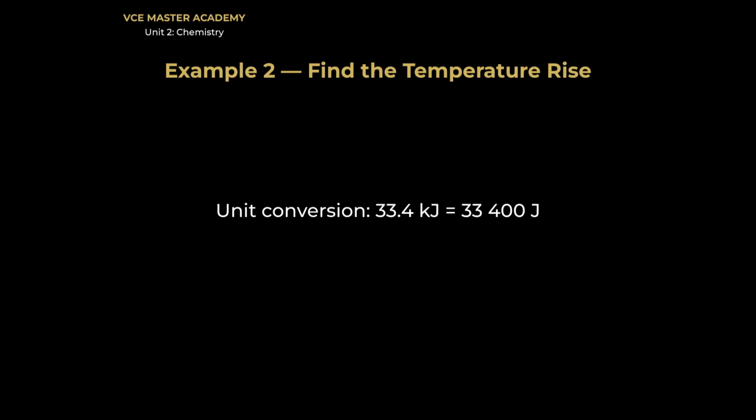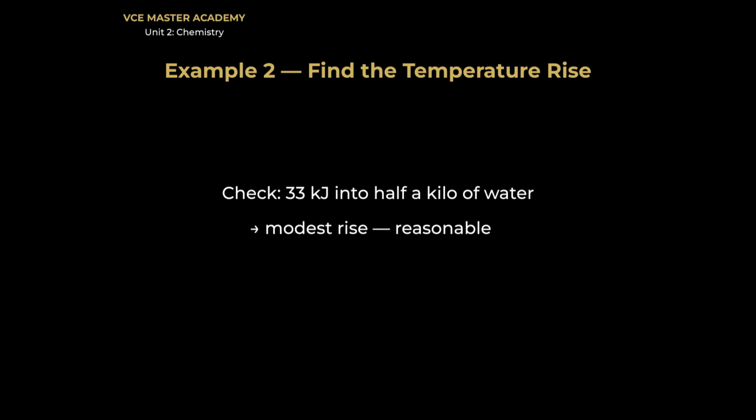Now the trap. The energy is in kilojoules, but our formula needs joules. Kilo means 1000, so 33.4 kilojoules is 33,400 joules. Never skip this step. Substitute with units. 33,400 joules divided by 500 grams times 4.18. The bottom is 2090. Divide. 15.98 degrees. 3 significant figures. 16.0 degrees. Box it. A rise of 16 degrees. Reasonable? Half a kilogram of water, a decent chunk of energy, a modest rise of 16 degrees. Yes, that fits. Tick.